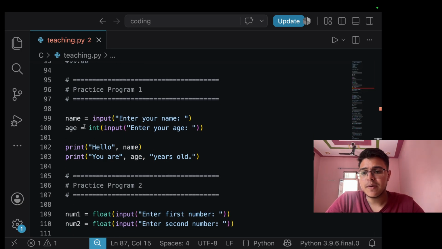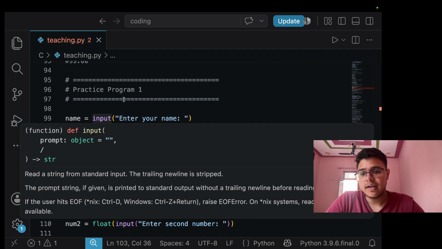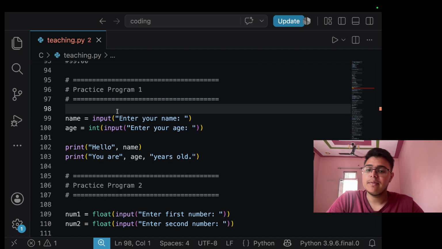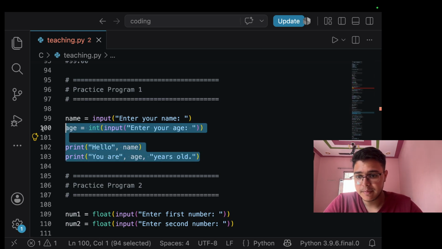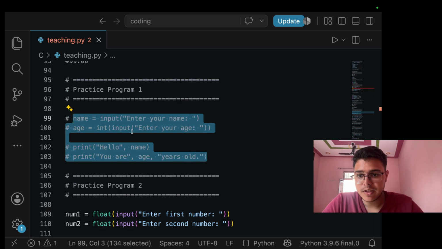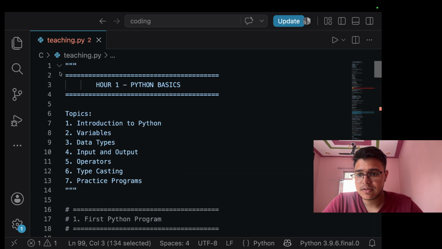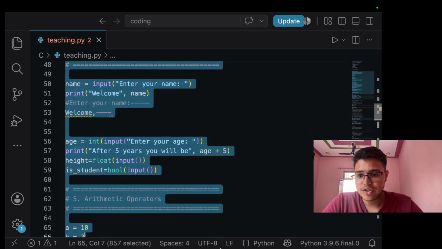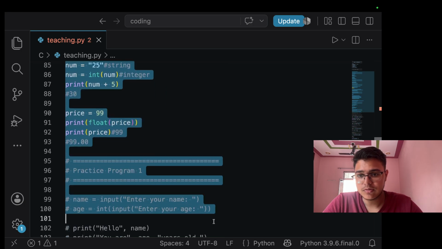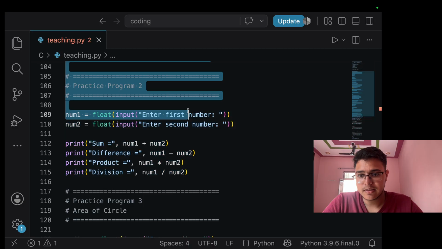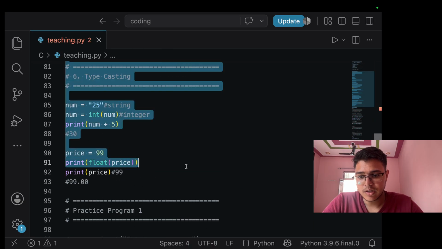Our first practice program is to take a name from input and then age and then print them. For that, let me comment it all out so that I can show you the output also. I think that makes it more clear for you guys.